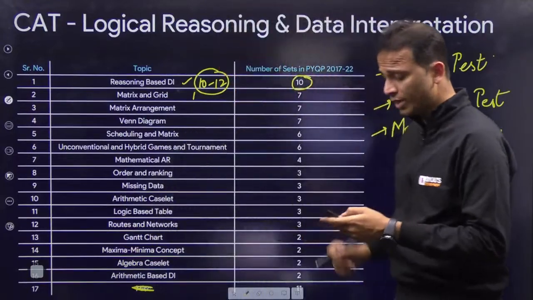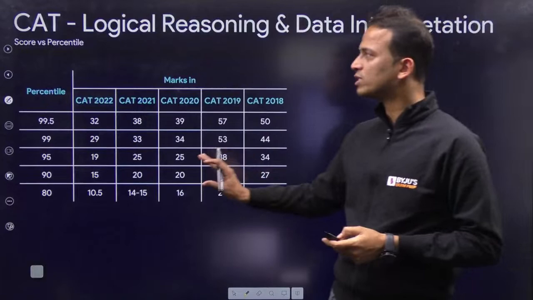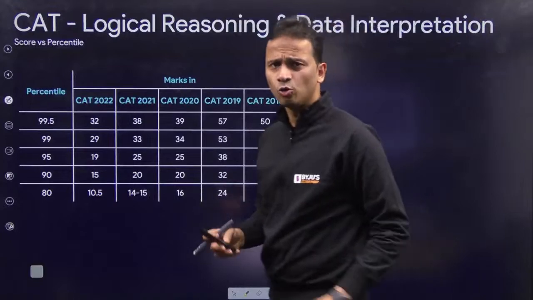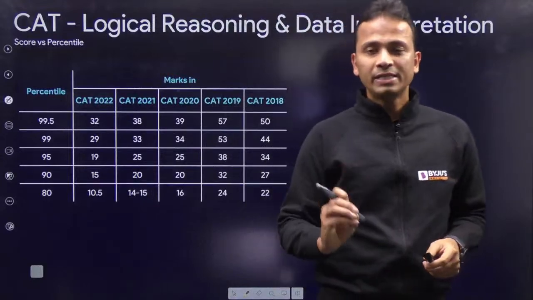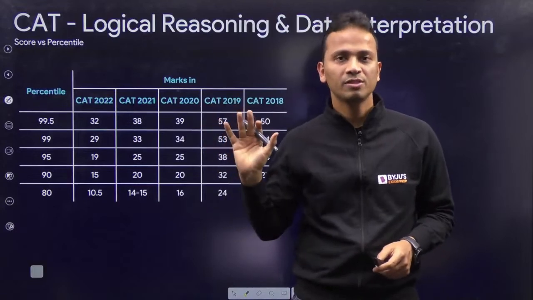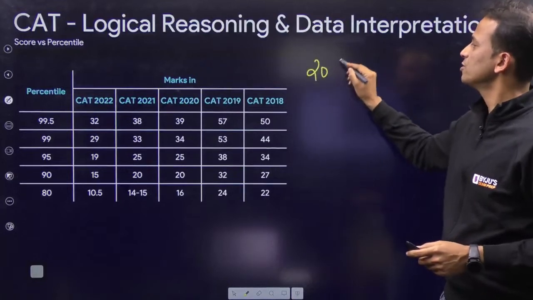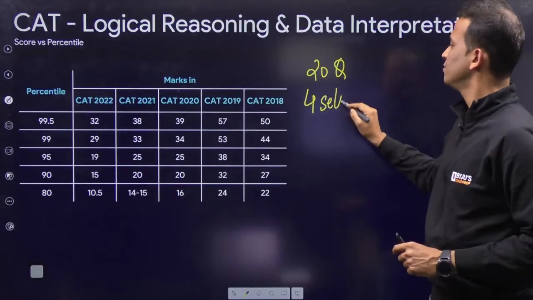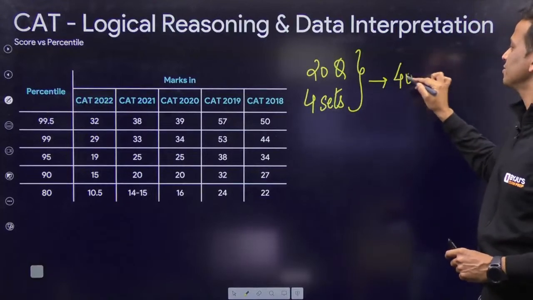All right. Okay. Now let's go further and look at score versus percentile for DILR section. Now, why we are looking this, I've already told you, I've already mentioned this. Now, this thing is very important to basically get an understanding of the target number of attempts in this examination. Okay. Now, we have 20 questions in DILR section, that is 4 sets. All right. And this particular thing needs to be attempted in 40 minutes.